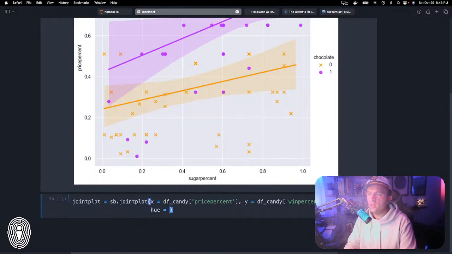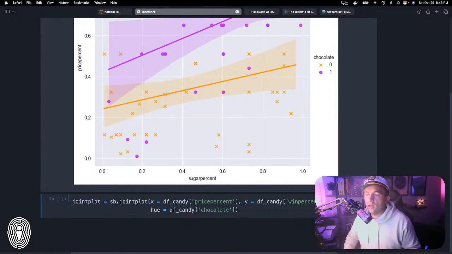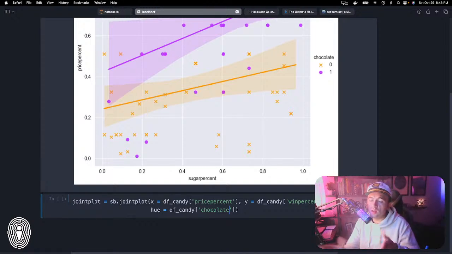Now, the interesting thing about these joint plots is I do want to do a hue this time, so df_candy chocolate. You can create them in a variety of different manners. Like I mentioned, we are going to be using the kernel density estimate to view things as almost like a topographical map, because I think it's a very interesting kind of visualization.